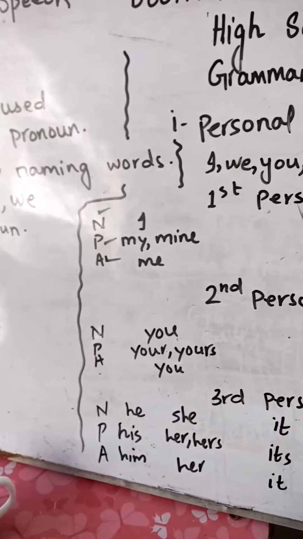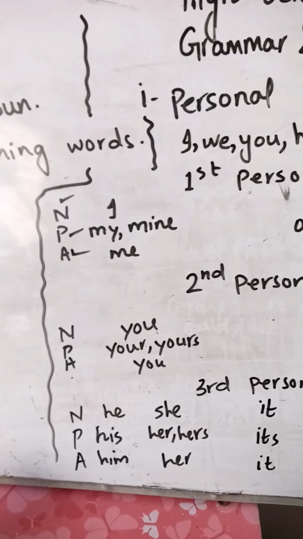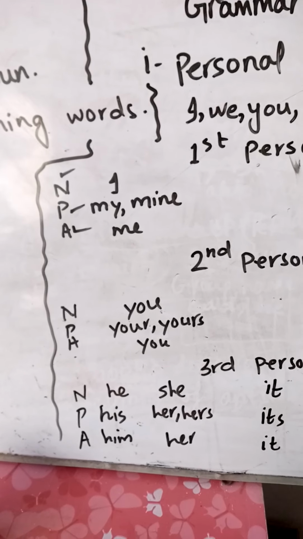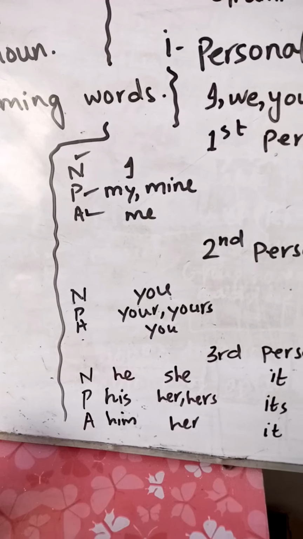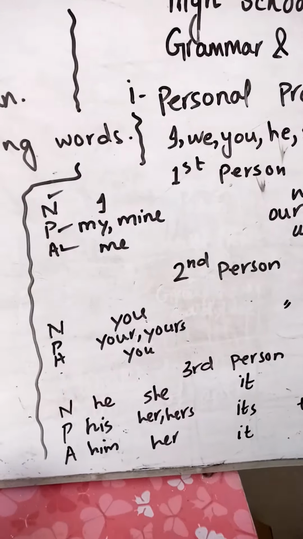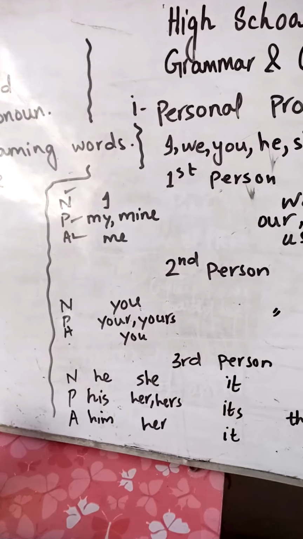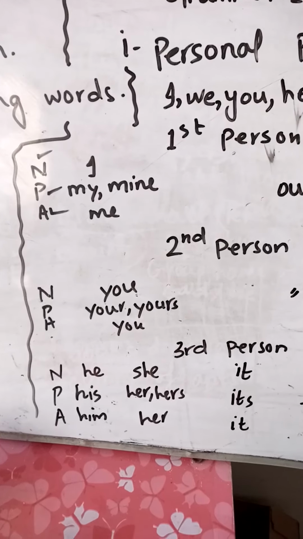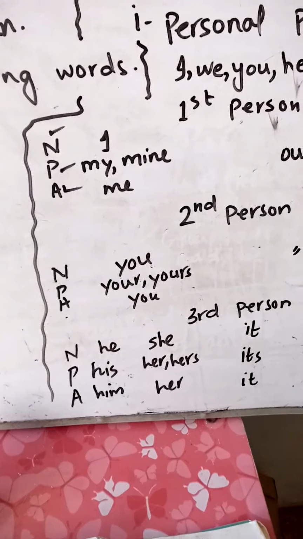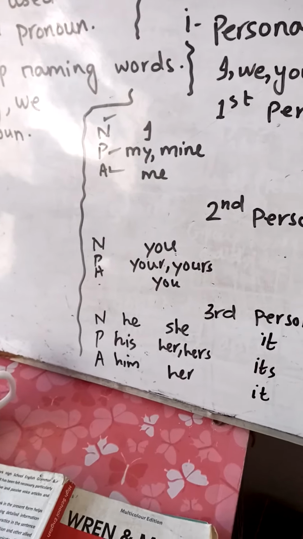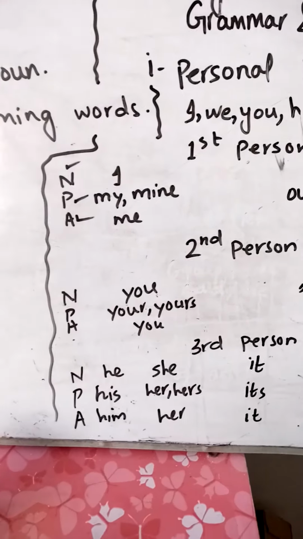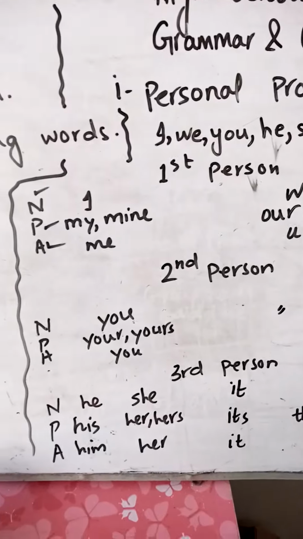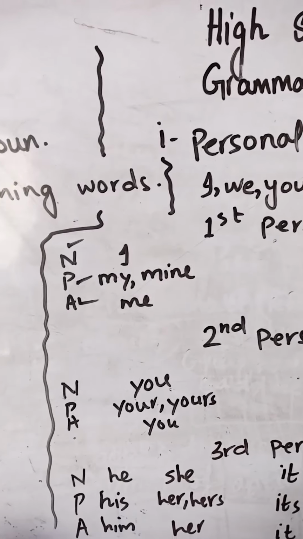In nominative category, we put first, second, third person words used in place of nouns, and possessive, so specific words from first, second, third person for possession, for ownership. And accusative is like object. In Urdu, we can say mafool. Yes. So let's start.